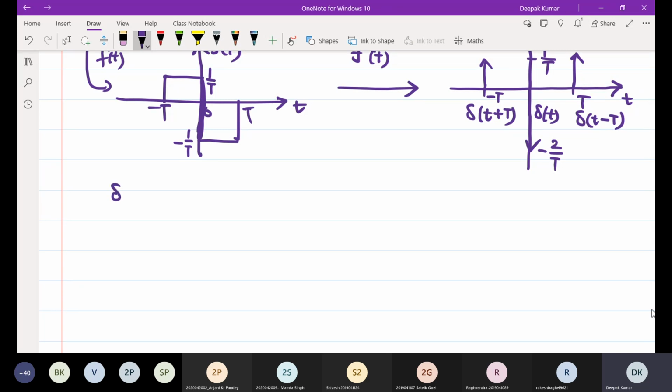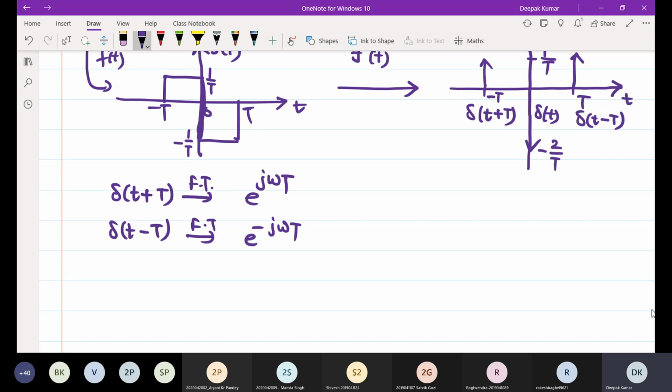This can be written delta of t plus capital T. Its Fourier transform will be e to the power j omega T. Delta of t minus T, Fourier transform will be e to the power minus j omega T. Another impulse present at delta t at the origin, Fourier transform will be 1, but it has a coefficient, that is 1 by T. So on this side 1 by T will be there, and here minus 2 by T will be there.